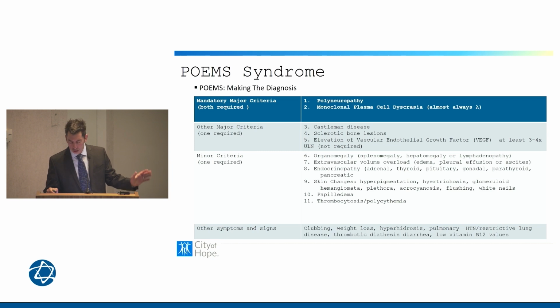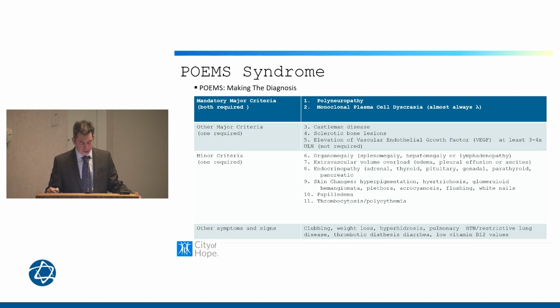I like to highlight that checking a VEGF and seeing that it's normal is not sufficient to eliminate POEMS disease. I think that's a common misperception: the VEGF does not have to be elevated to make the diagnosis of POEMS disease if at least one of these other two major criteria is present.